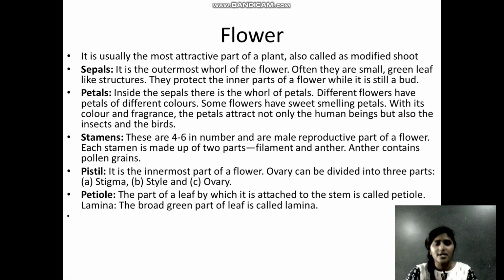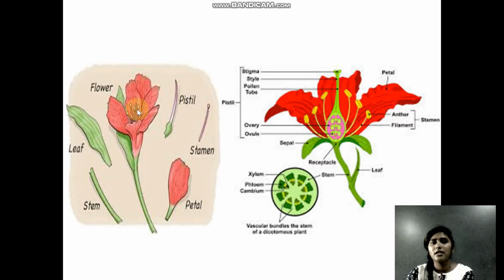After knowing about roots, let us look at the next one, that is the flower. The flower is the most attractive part of the plant, and it is where your fruits and seeds are produced. Now you can read this. I'll explain shortly with the picture here. When you look at the picture, you will understand much better.